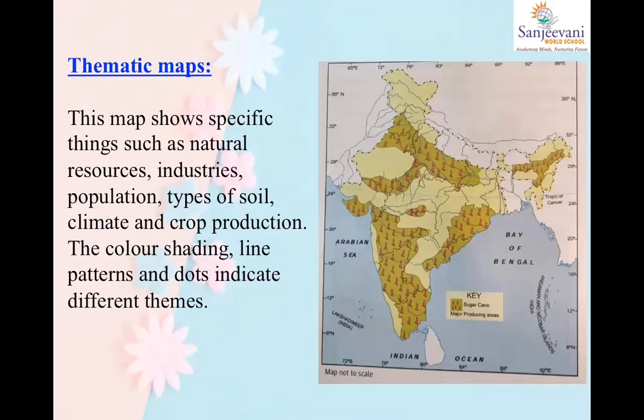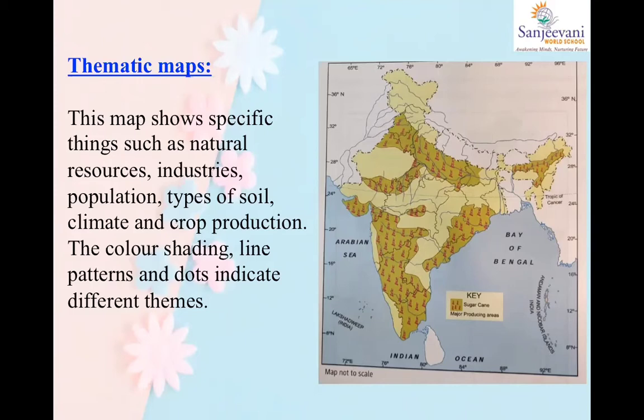Next kind is thematic maps. Again, one of my personal favorites. Why? Because it is very, very interesting. Let's study. So third is thematic maps. What are you supposed to do? Repeat after me. All right, let's start. Third type of map, thematic map. Everybody come on, 5 times, okay? I'll wait for you. Third type of map, thematic maps. Everybody will say this 5 times, honestly.